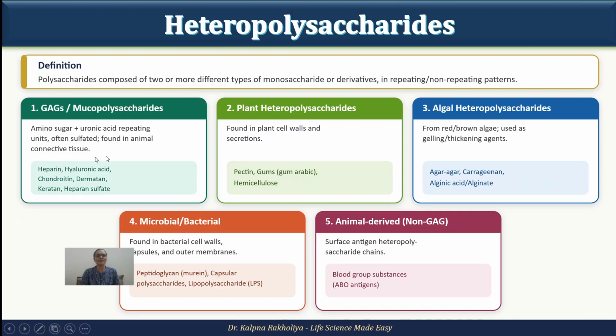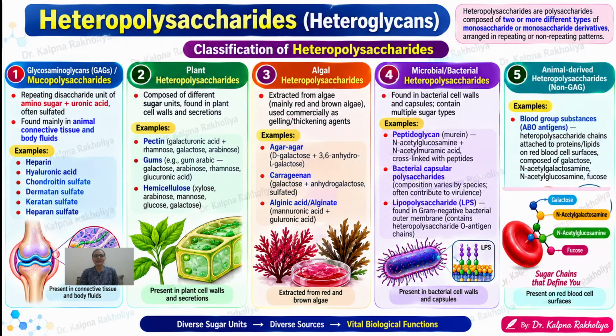They are classified on the basis of where they are found. If found in animal connective tissue, they are called mucopolysaccharides. If found in the plant cell wall and its secretions, then we call them plant heteropolysaccharides. If present in algae, then we call them algal heteropolysaccharides. If present in bacterial cell wall structure, capsule, or outer membrane, then we call them microbial heteropolysaccharides, and if also present in animals, then animal derived heteropolysaccharides, right? So let's discuss each one in detail.